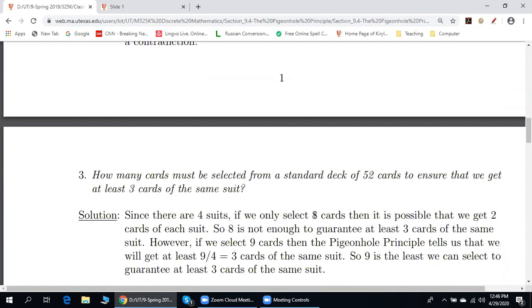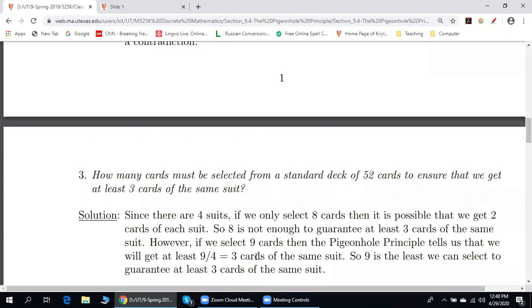If we only select 8 cards, then it is possible that we get 2 cards of each suit. So 8 is not enough to guarantee at least 3 cards. However, if we select 9 cards, then we'll get at least 3 cards in one suit. So 9 is the least we can select to guarantee at least 3 cards of the same suit.